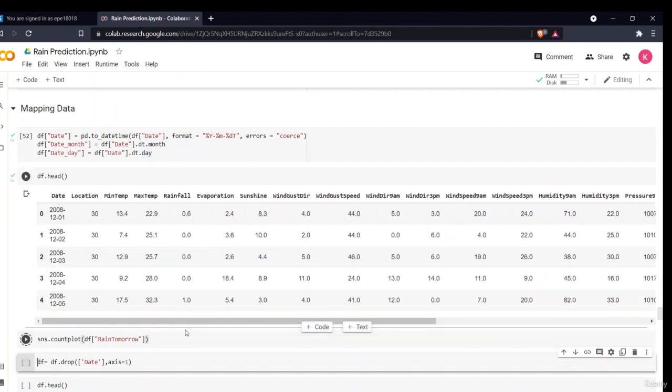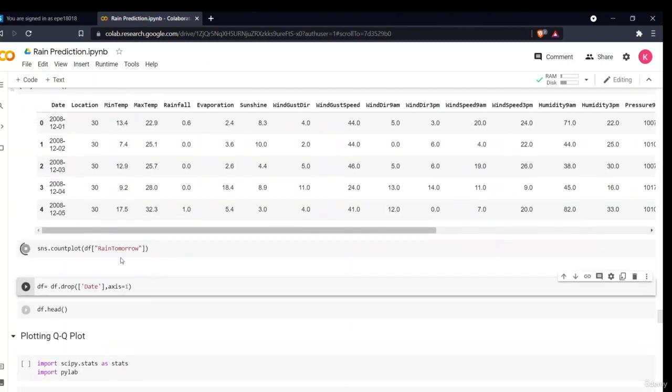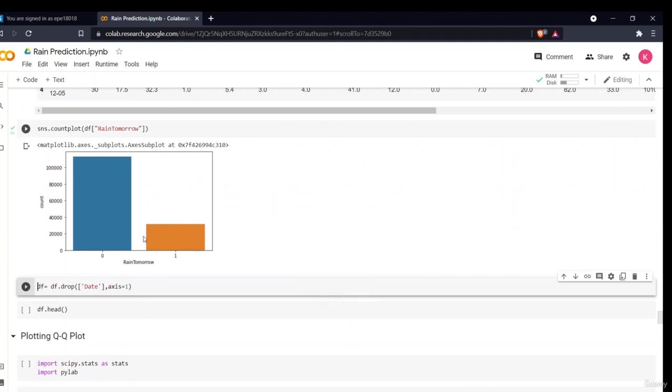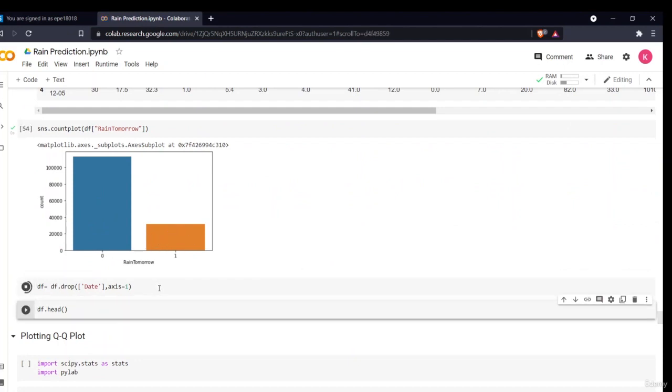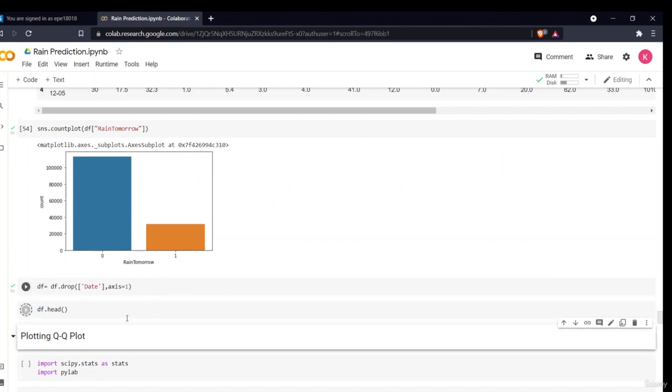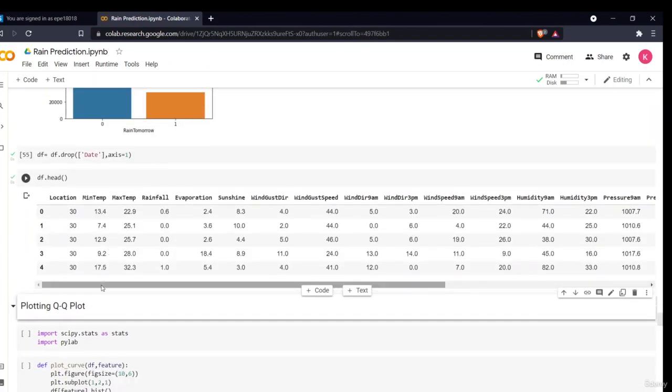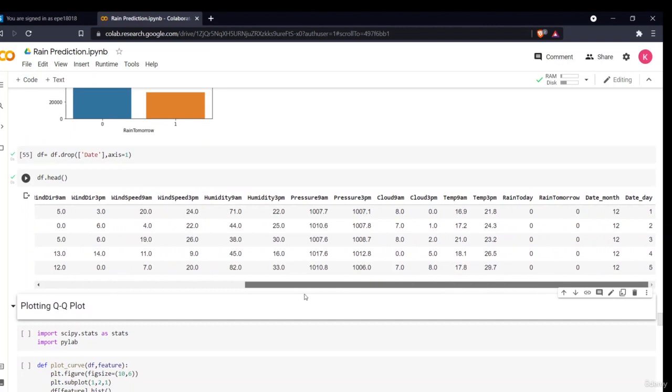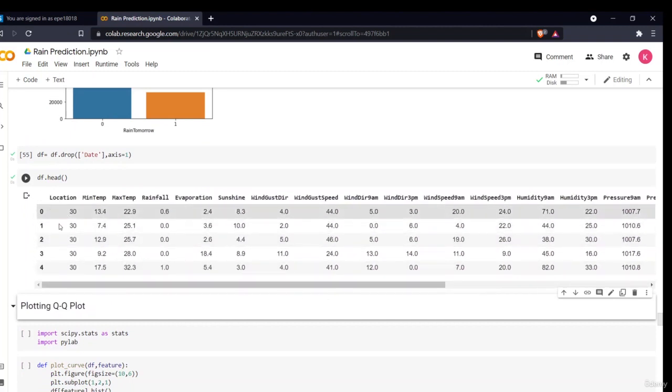This is a simple count plot of how many rain tomorrow are 0 and how many are true. The rain tomorrow true is obviously less in number. Now we'll drop our date column and have a look at our data set. This is our complete data set. As you can see, the location is mapped and all the different things are scaled.